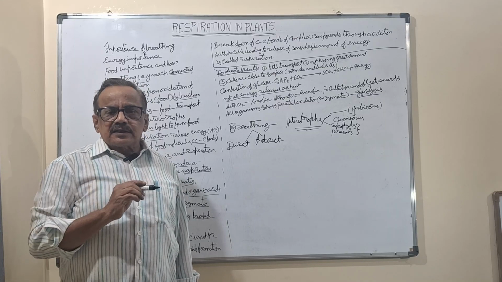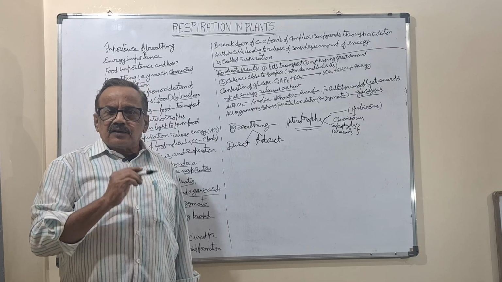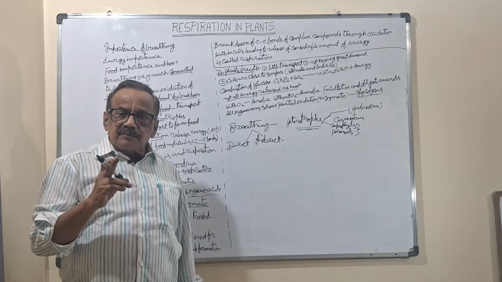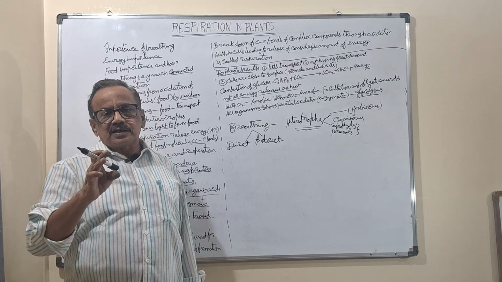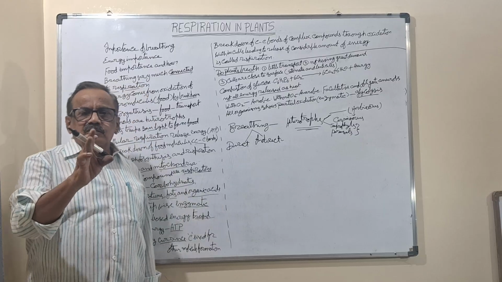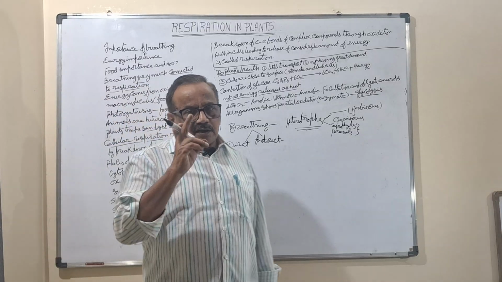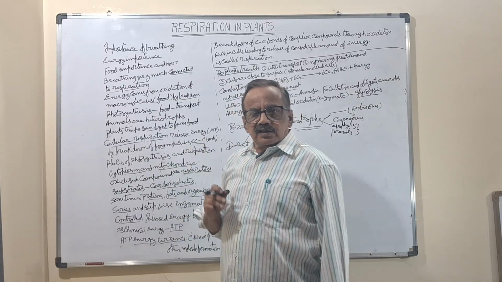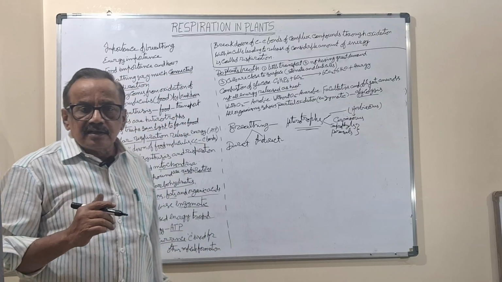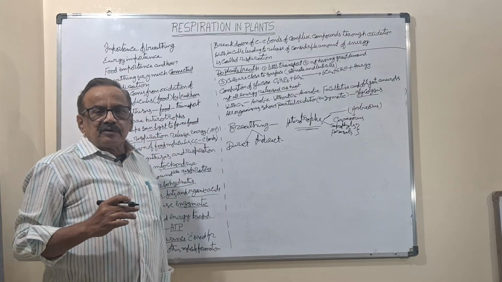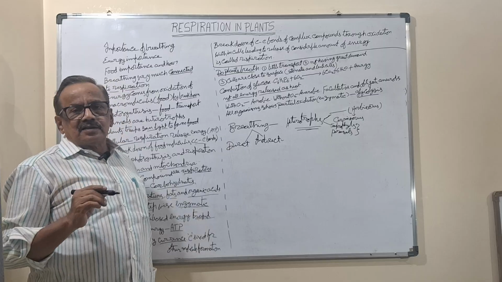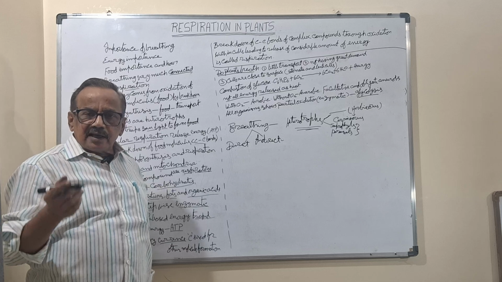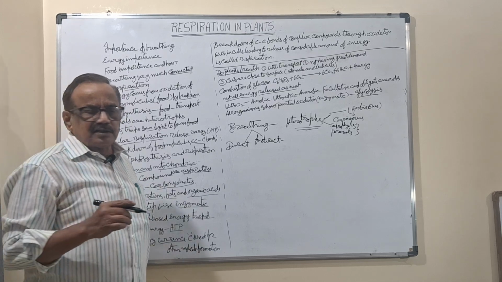Now, one more difference we must observe. Photosynthesis is also an important process of life, used to synthesize the food material. The entire process, the light reaction and dark reaction, is present in photosynthesis, and both are done in the chloroplast itself. But respiration is done in two places: one is the cytoplasm, and the second is the mitochondria. So that is a major difference. This can be asked in NEET. One step is taken in the cytoplasm, and the complete oxidation takes place in the mitochondria. That we will discuss in detail.